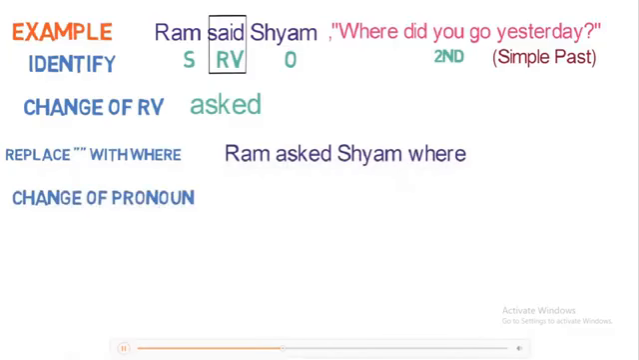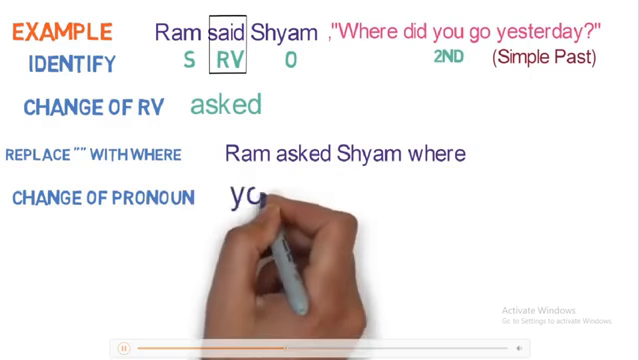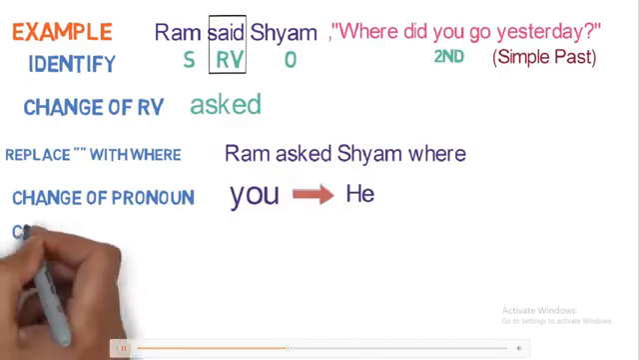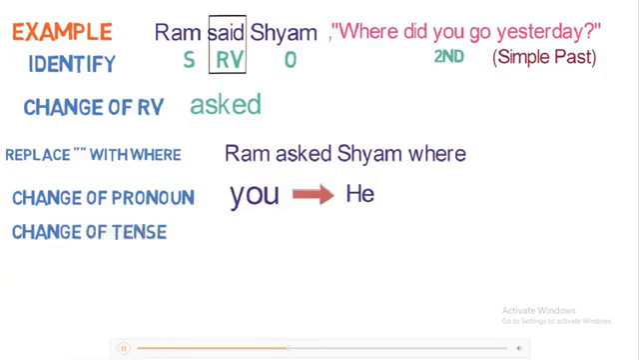Step 4 is the change of pronoun. Here you is in second person and object is Shyam. So you will be converted to he. Step 5 is the change of tense. Here the reported speech is in simple past. So it will be converted to past perfect.